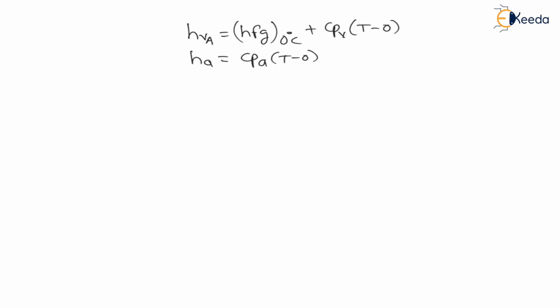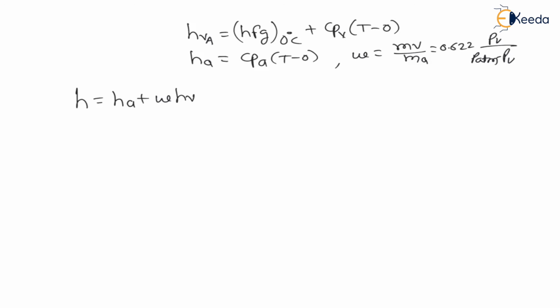Now we have seen that for case A, the enthalpy of vapor HV is nothing but HFG at 0 degree Celsius plus Cp of vapor into T minus 0. And enthalpy of air is Cp of air into T minus 0. Here my assumption is that T is the final temperature and 0 degree Celsius is the initial temperature. Omega is nothing but mass of vapor divided by mass of dry air, which is 0.622 times pressure of vapor divided by atmospheric pressure minus pressure of vapor. And total enthalpy H is enthalpy of air plus omega times enthalpy of vapor.